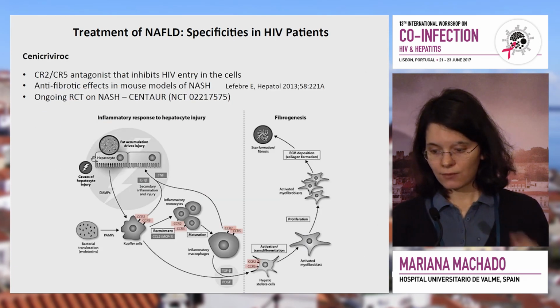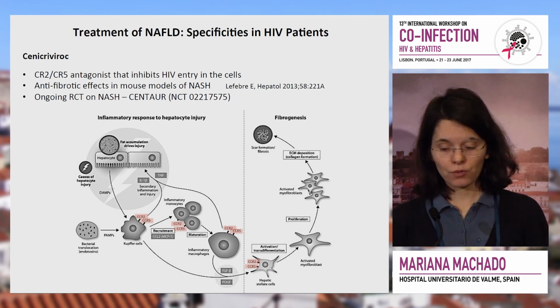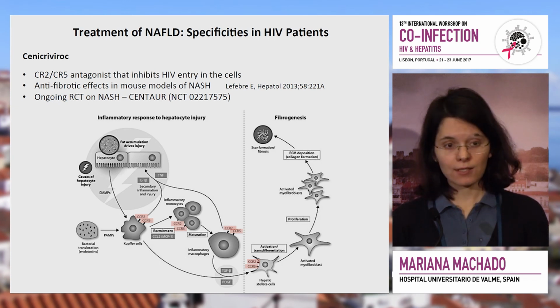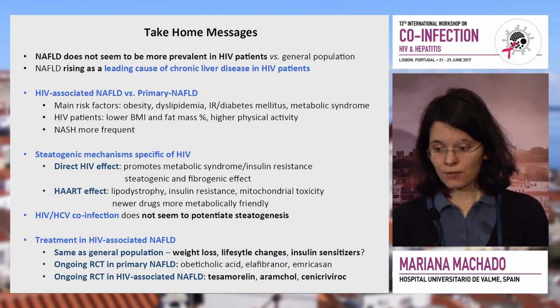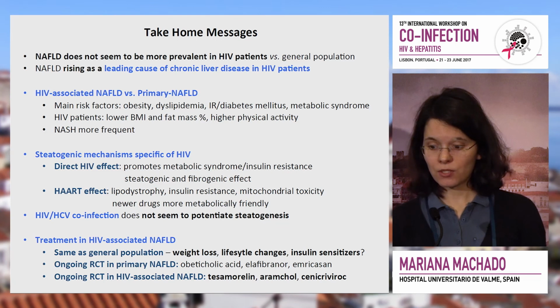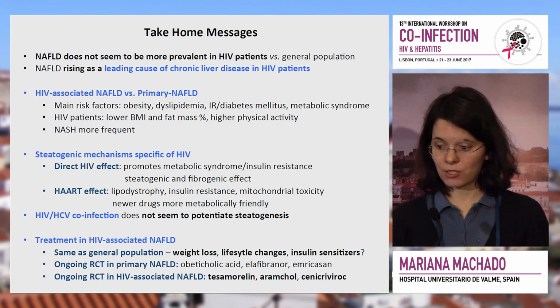And lastly, cenicriviroc, which is a CCR2/CCR5 antagonist that inhibits HIV entry into the cells. It has been shown to have an anti-fibrotic effect in mouse models of NASH, and there is an ongoing trial in primary NASH.